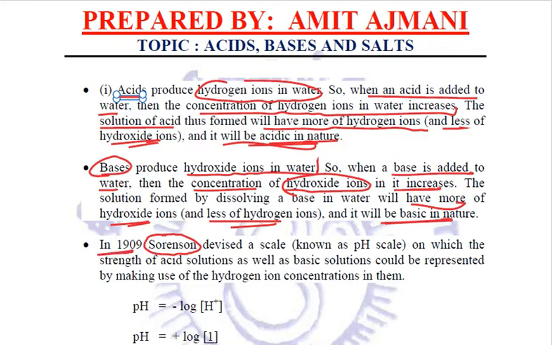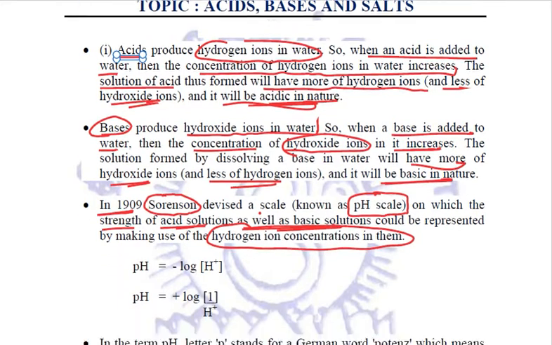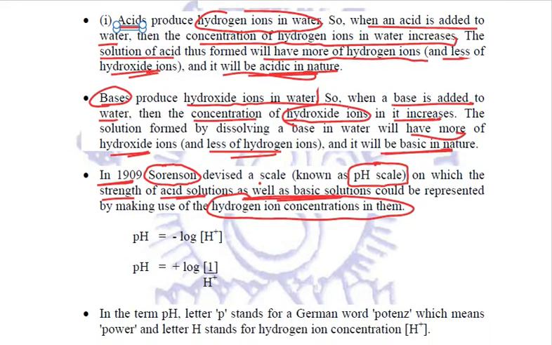In 1909, he devised a scale which is called the pH scale. And through this pH scale, we could find the strength of acid solutions as well as basic solutions. They are measured in terms of hydrogen ion concentrations. Now let us see what exactly this pH means. pH is the log of hydrogen ion concentration.